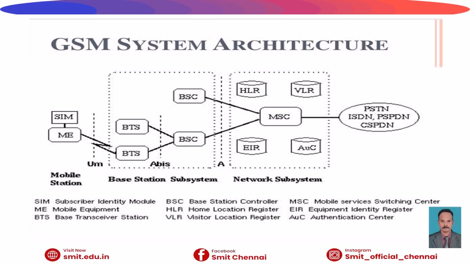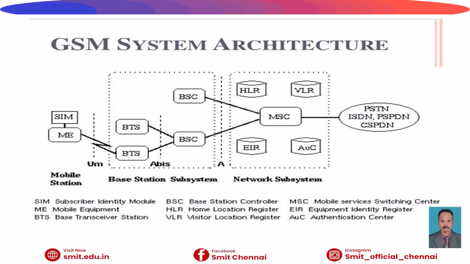The GSM air interface channels that are inserted in the diagram: FCCH, which is the frequency correction channel, whose purpose is to provide frequency synchronization. Then SCH, which is called the synchronization channel, provides the time synchronization.